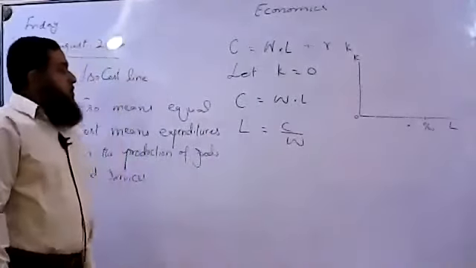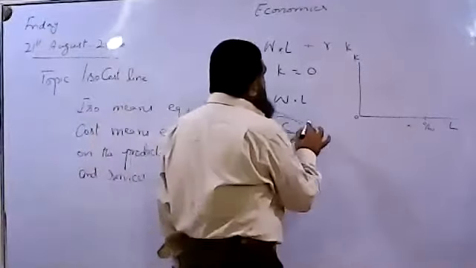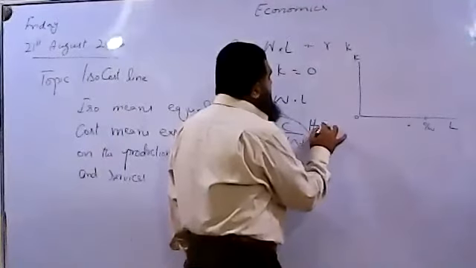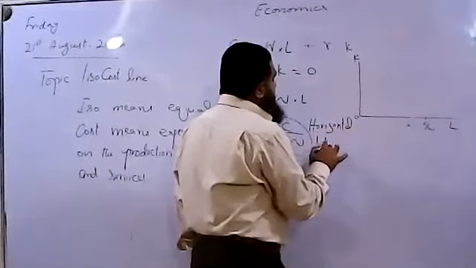All right. So this is the thing we can say, this is the horizontal intercept of the iso-cost line.